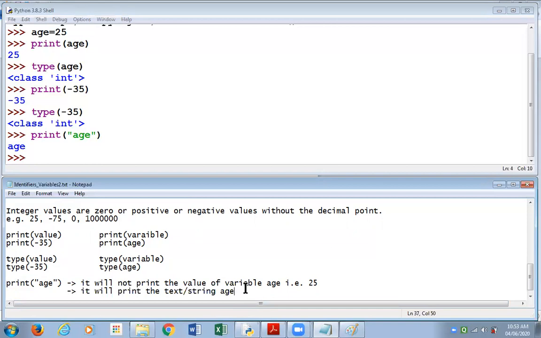See that you're understanding what you're doing properly. That means if you want to print the value of a variable named age, you should be writing the name age without double quotes, yes, within the round brackets. And if you want to simply show the name, not treating that as a variable, then you can put it in double quotes.